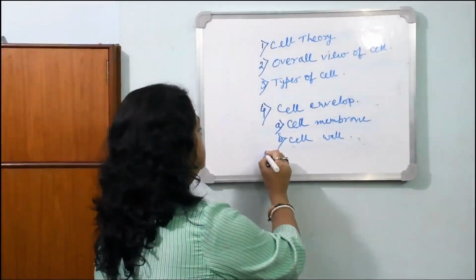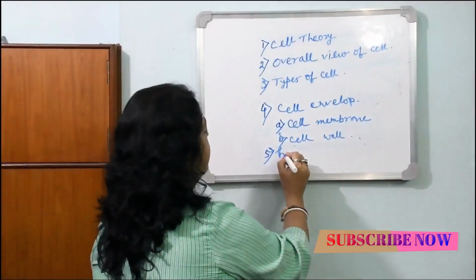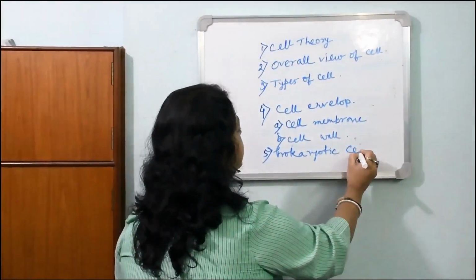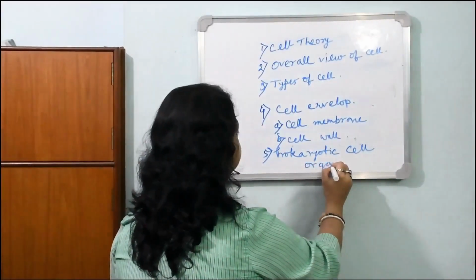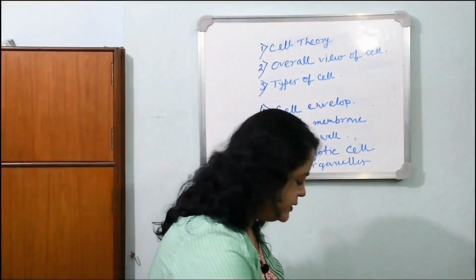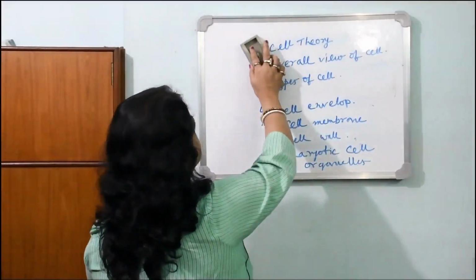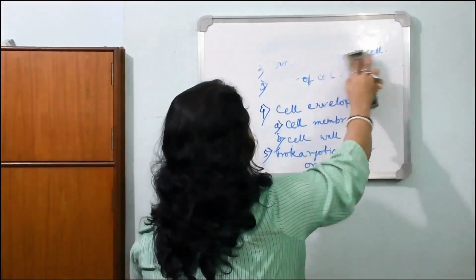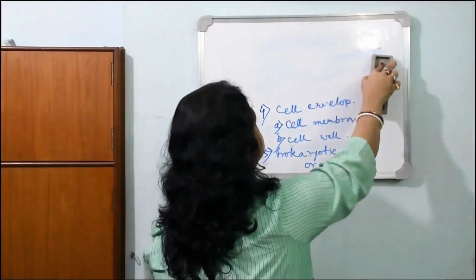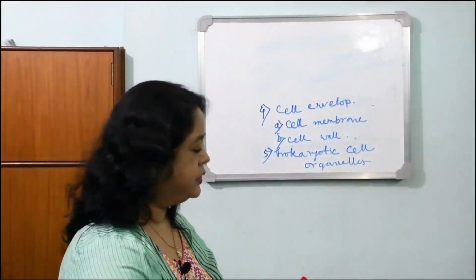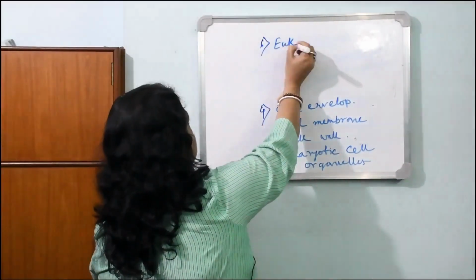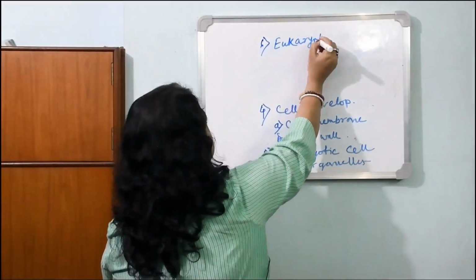And number 5 is prokaryotic cell organelles. After that, in the next topic, we shall discuss the eukaryotic cell organelles. It's a very big topic.